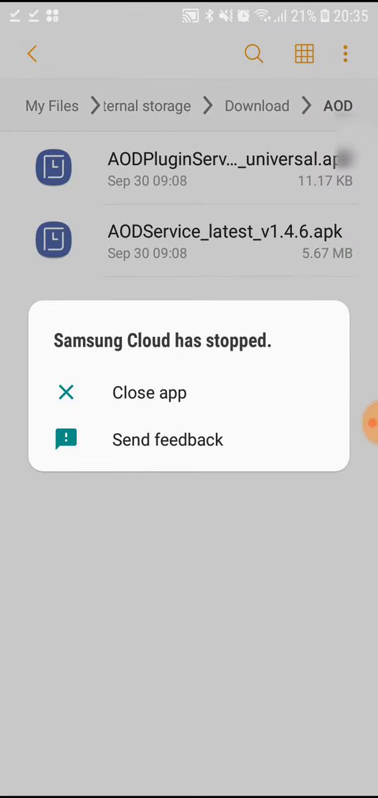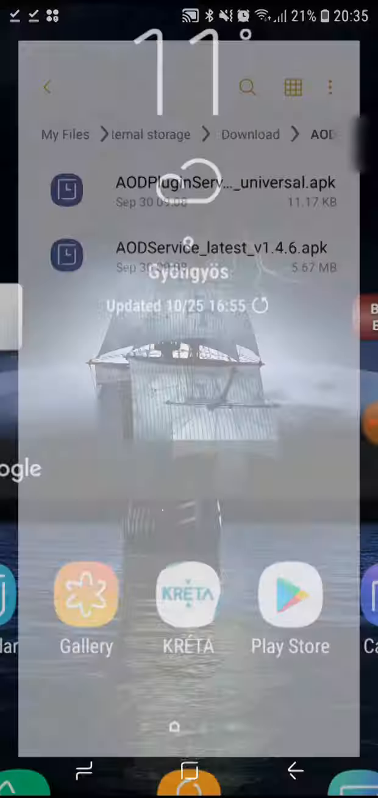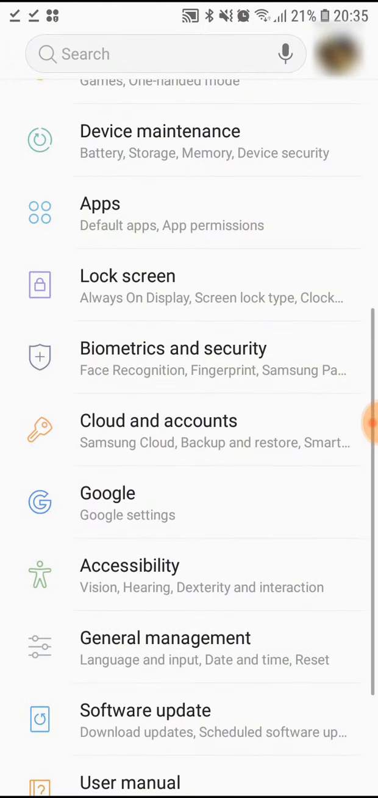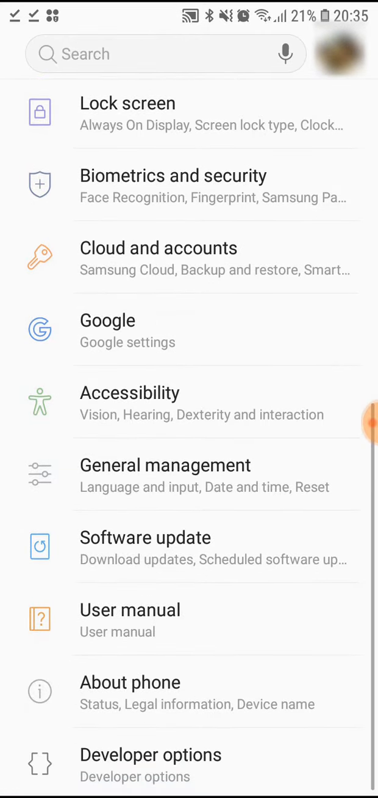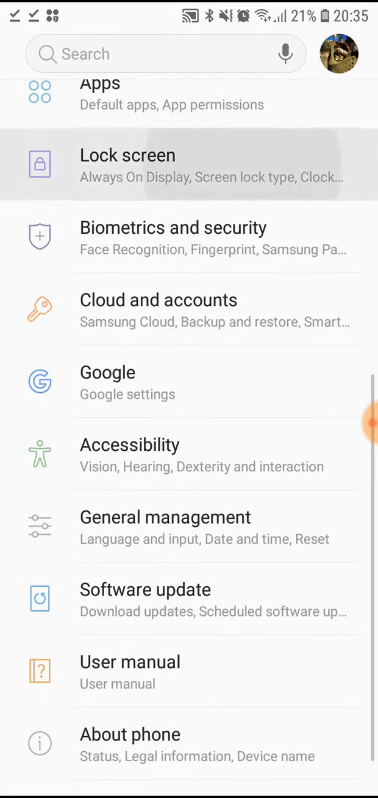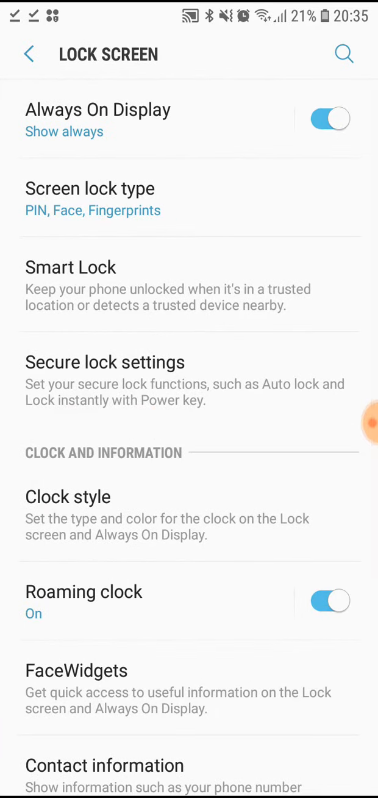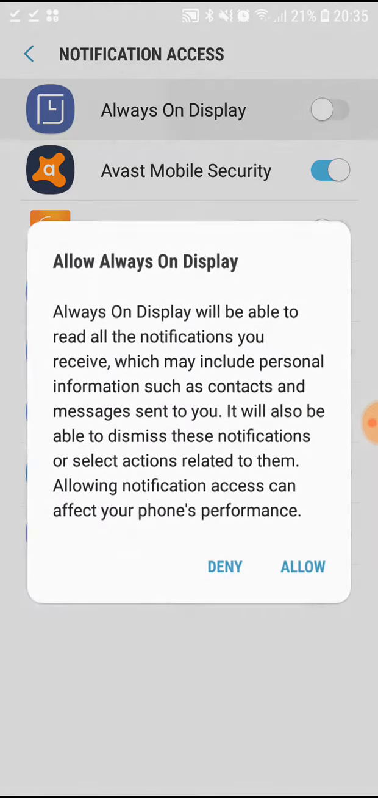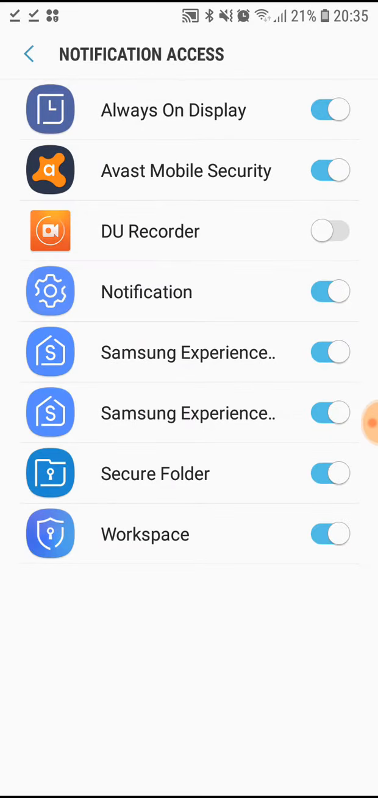Okay. Fifth, go to settings and look for the lock screen. The new menu item will be called Always on Display. On Always on Display, allow.